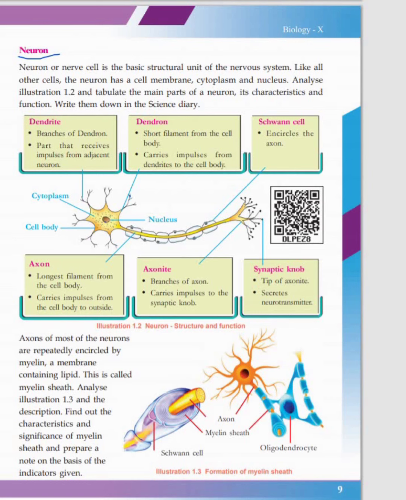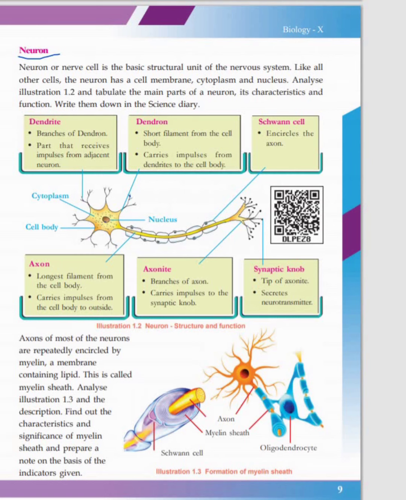So neuron. Last class we were talking about the sense organs and how we receive stimulus through our five basic sense organs, how it is transported to the brain, how the brain processes it, and sends back signals to the effector organ. That means it will mostly be a muscle movement.